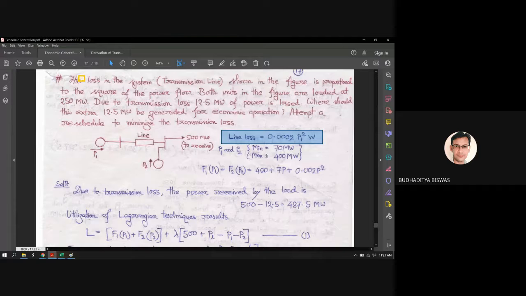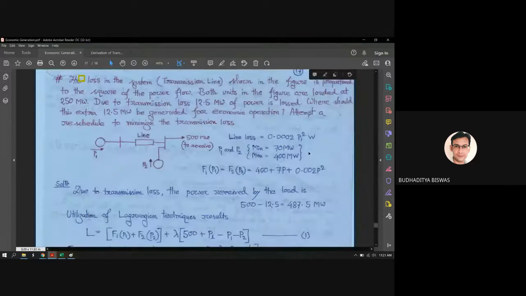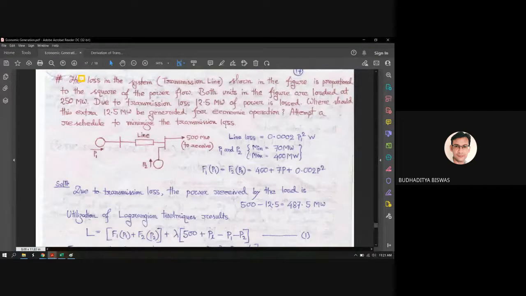So it's not like a simple DC network problem. There are so many things you need to consider when you try to solve this type of problem. Here you see the limits are given, the maximum and minimum generation limits. 400 megawatt and 70 megawatt are the upper and lower limits for the two generators. So if we make P1 0 to make the transmission loss 0, then the load demand is also not satisfied, because power plant 2 can generate a maximum of 400 megawatt.